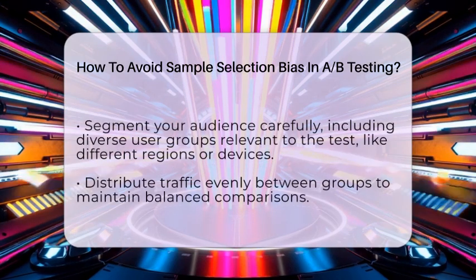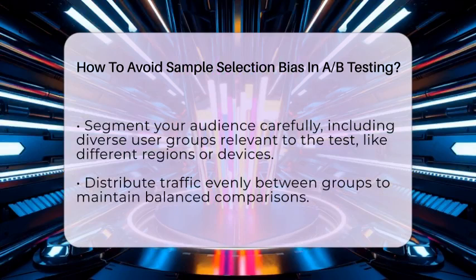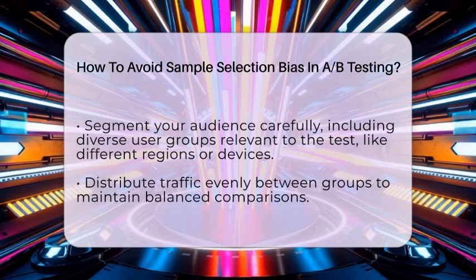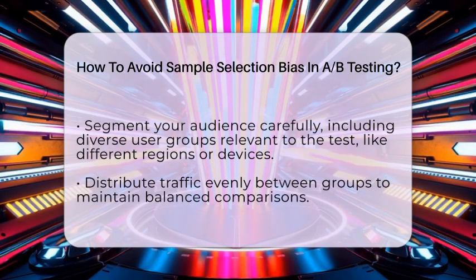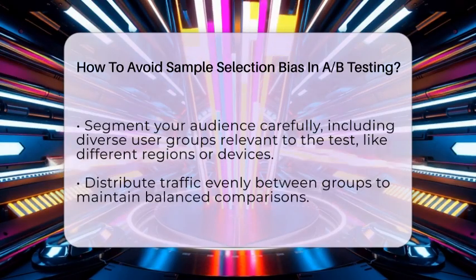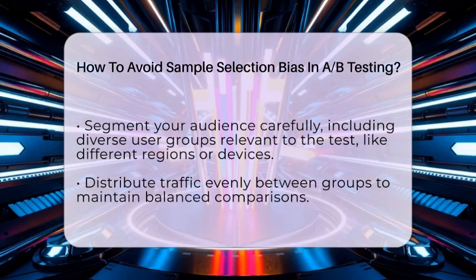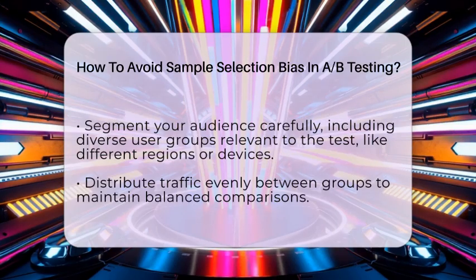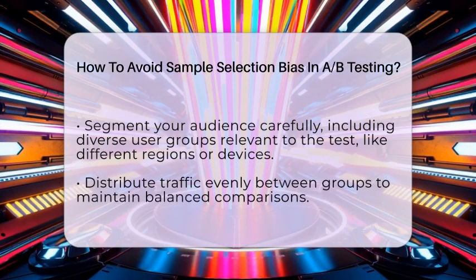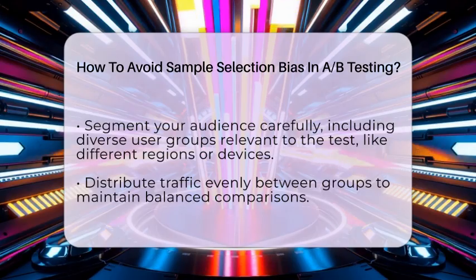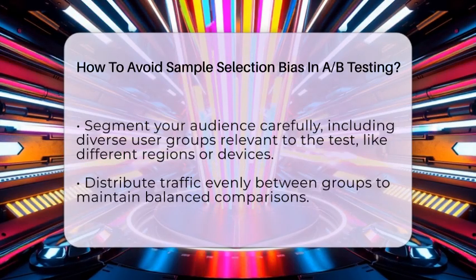Segment your audience carefully. Include only users relevant to your test but avoid overly narrow criteria that exclude important groups. For example, if you're testing a new checkout process, include users from different regions, devices, and shopping behaviors. Then, split your traffic evenly between groups to keep things balanced.